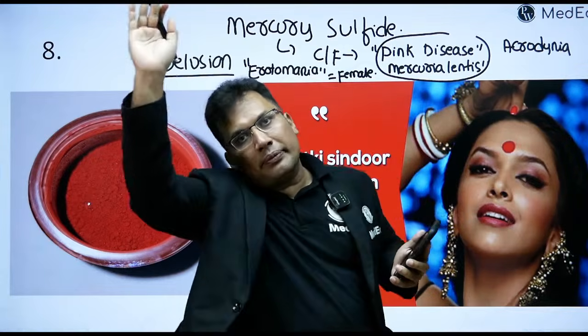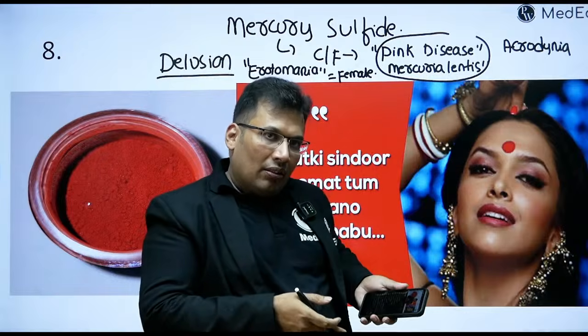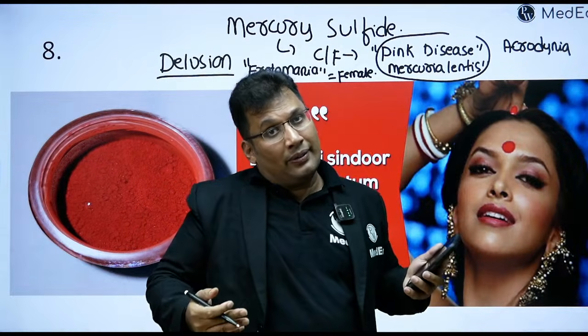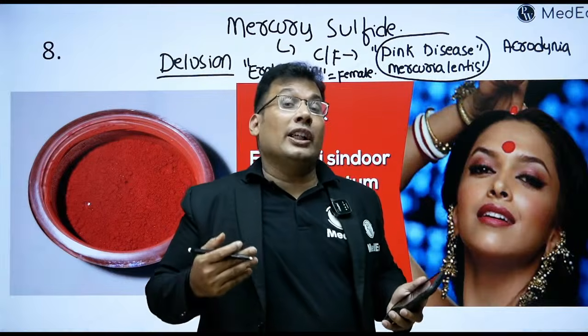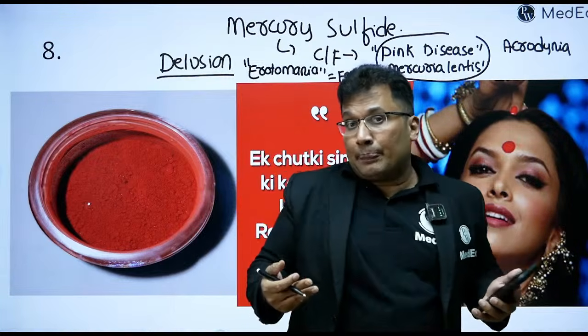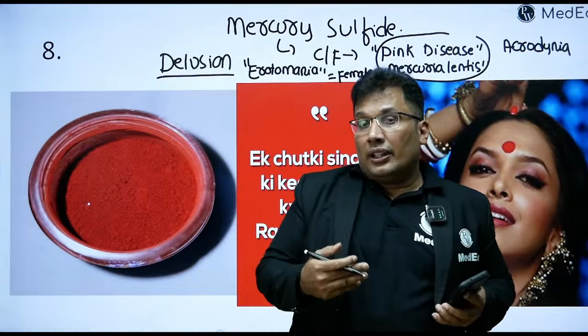Everybody is going to die. I'm already dead. My liver is already dead. My brain is already dead. So what type of delusion is this? I'm suffering from psychotic depression, very severe depression. I'm having this type of depression and this type of delusion. What could this be?